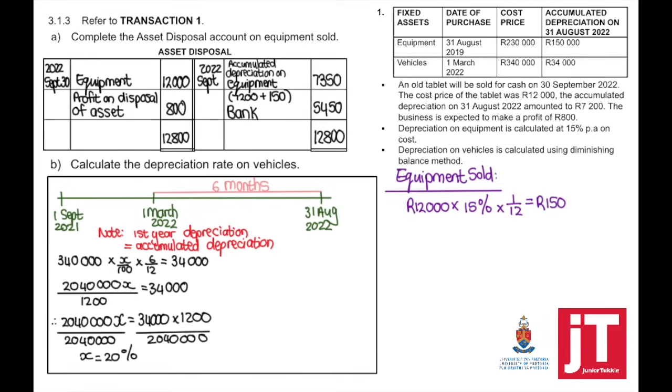So to solve X, that equals 20%. An alternative method is to take 34,000 divided by the cost, 340,000, times 12 divided by 6 times 100, and that equals 20%. So it gives you exactly the same answer.